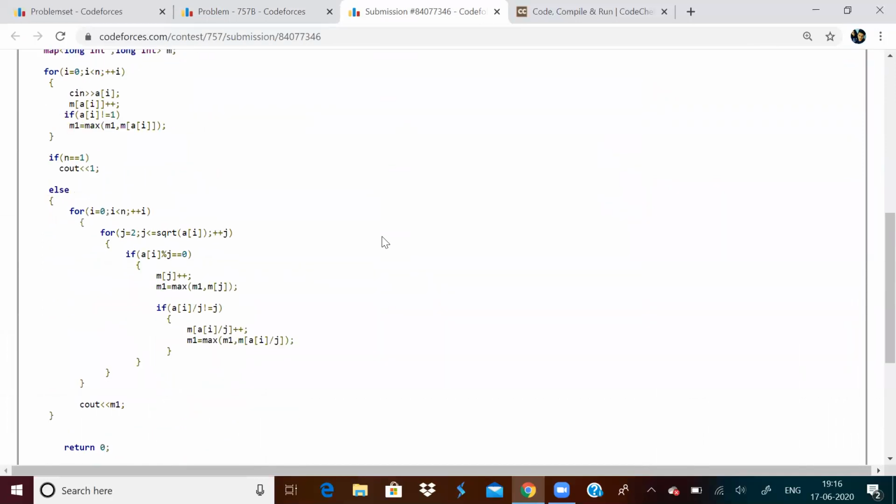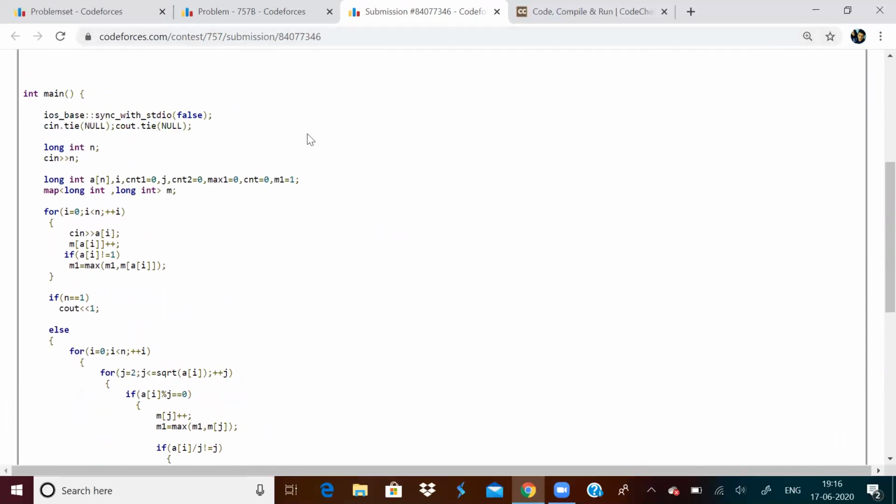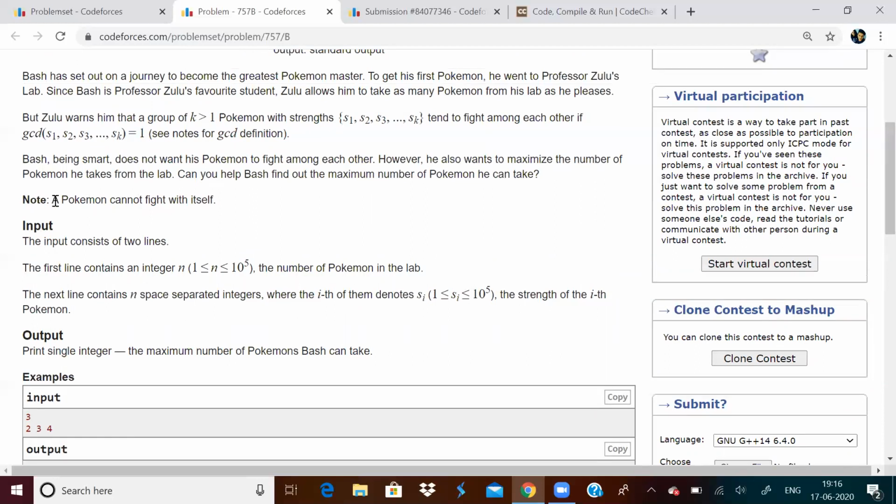First of all, we need to understand we can always select one Pokemon for sure. Because whatever may be the GCD, if you select one Pokemon, then that Pokemon will not fight with itself. It is mentioned here.